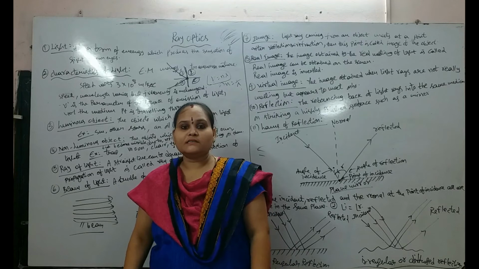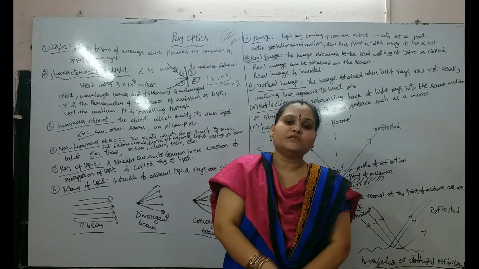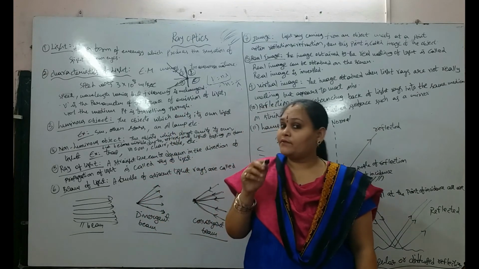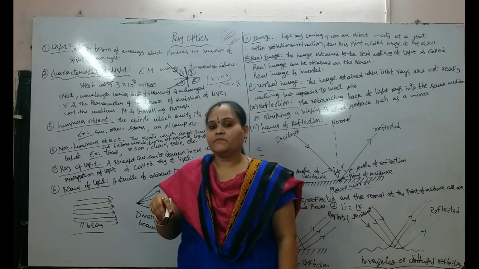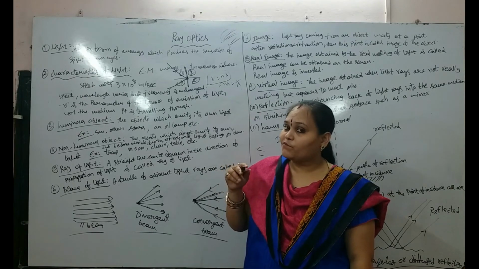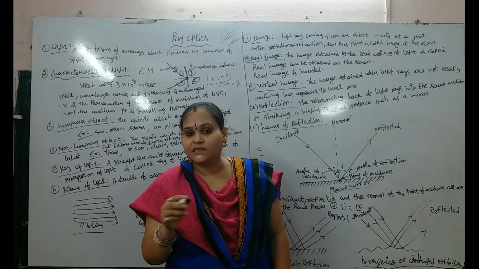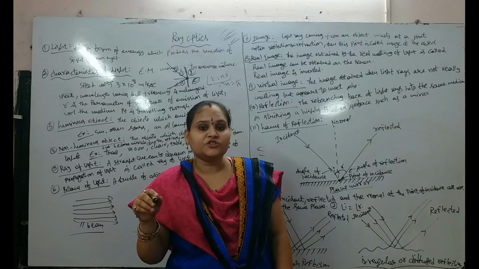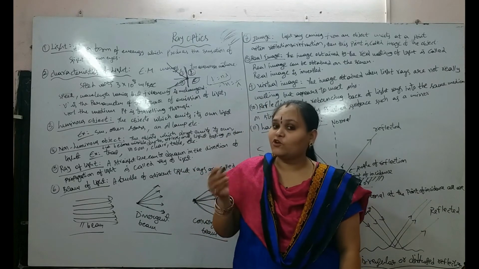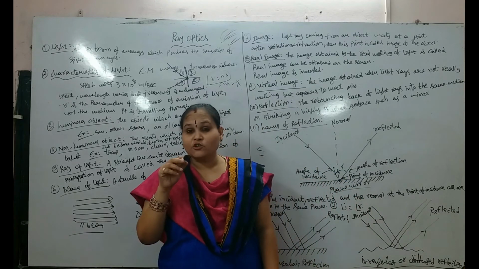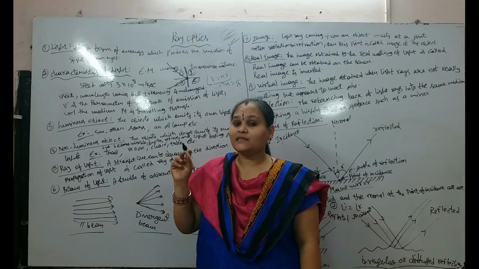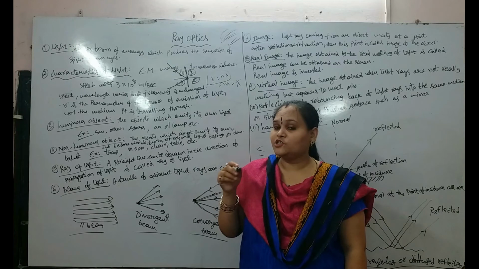The speed of light in vacuum is 3 × 10^8 meters per second. It varies from one medium to another. The speed and wavelength can vary from one medium to another, but the frequency cannot be varied. That means it is unchanged. Why? Because frequency is a parameter of the energy, does not depend on the medium, and depends only on the color and energy of the photons.